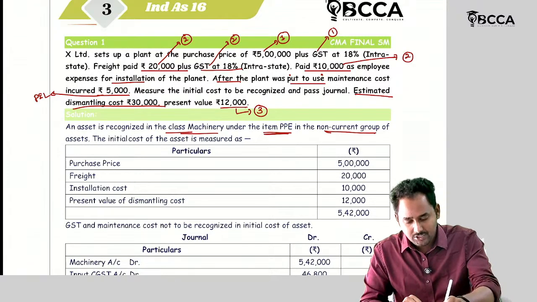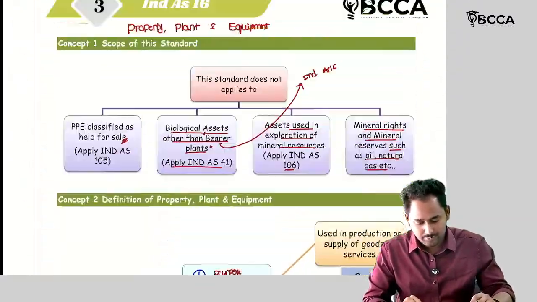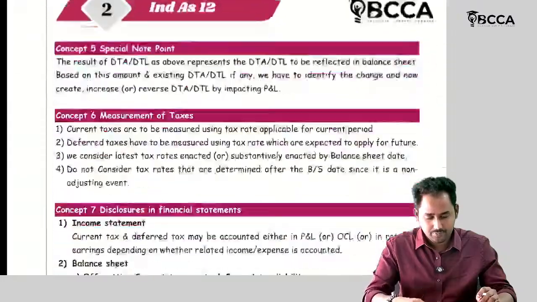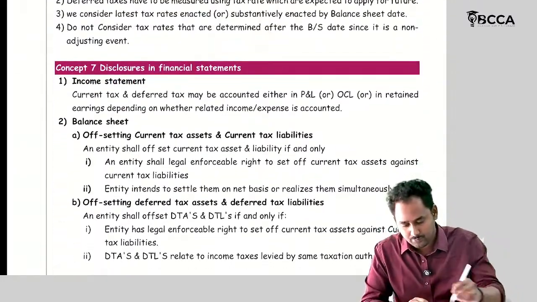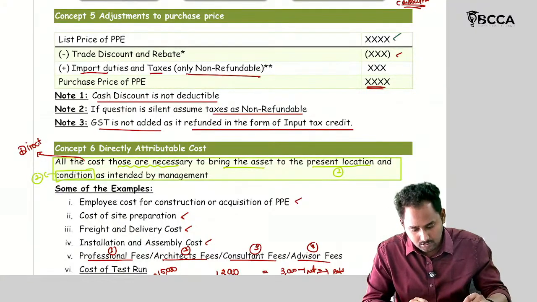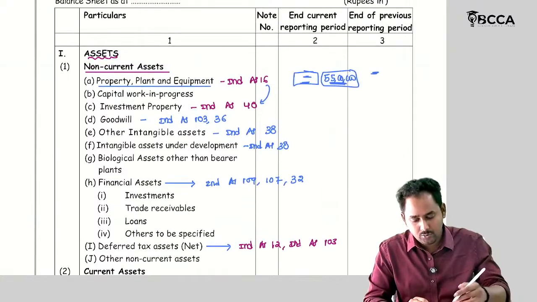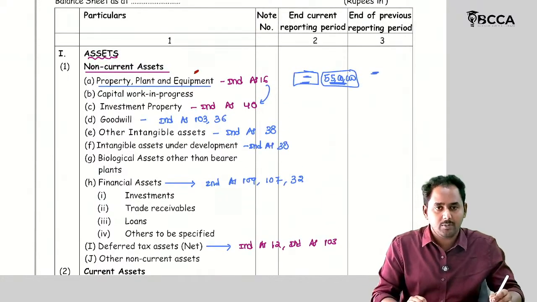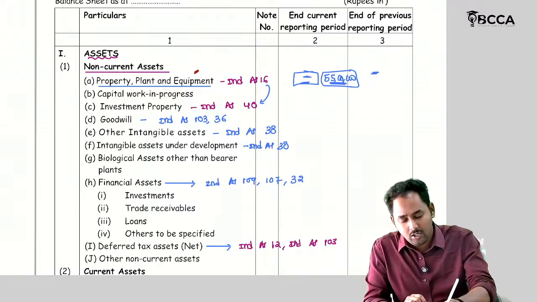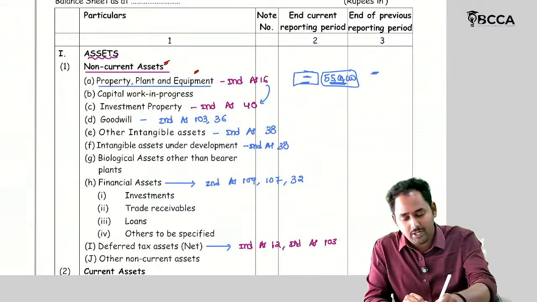So in the balance sheet, I just wanted to record under property, plant and equipment. This comes under non-current assets, under property, plant and equipment.